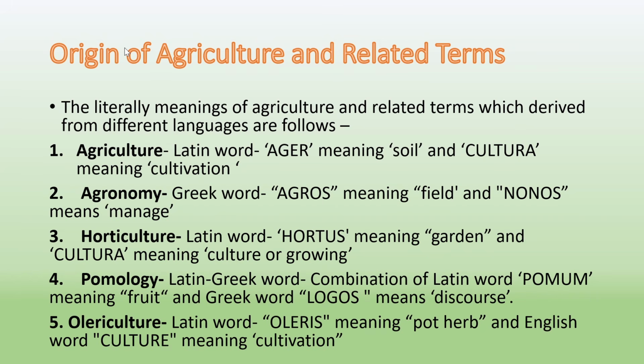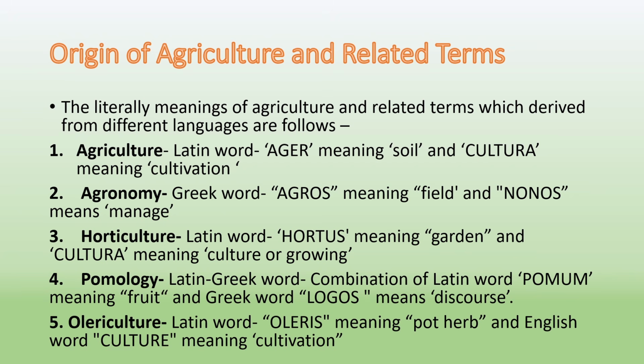So now let's start our lecture. So the first topic is evolution and history. In evolution and history, we will learn about the origin of agriculture and related terms. So let's start. The first term is agriculture.